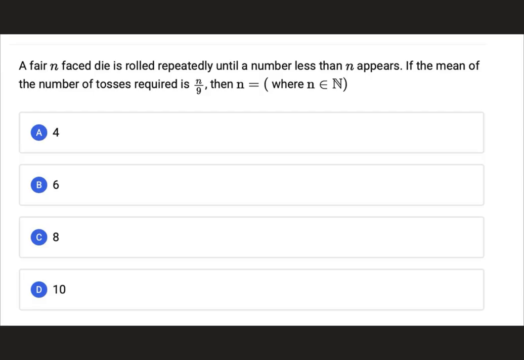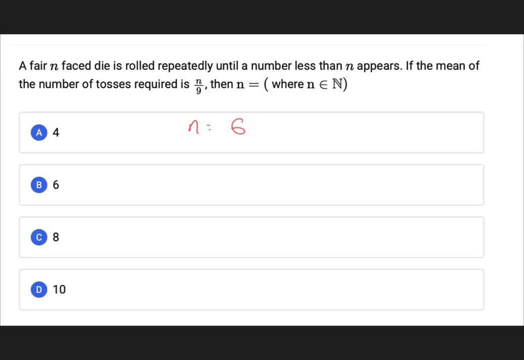Usually क्या होता है ना guys, what they're saying is a fair, मतलब it has got everything right. Okay, nothing has been tampered with. n face dice, तो कितने faces है dice पे? n. Usually कितने होते हैं? 6. इस पे n है. Is repeated until a number less than n appears. So for example, I am not going to give a proper solution for this but a conceptual understanding for this. Let's say 6 है हमारे n की value, तो हमें उसे तब तक roll करना है until a number less than n appears.